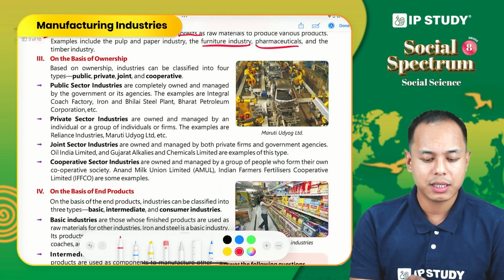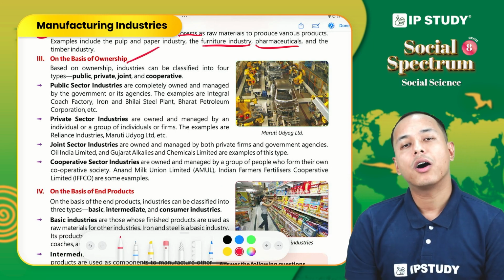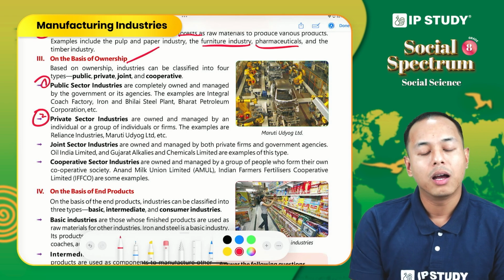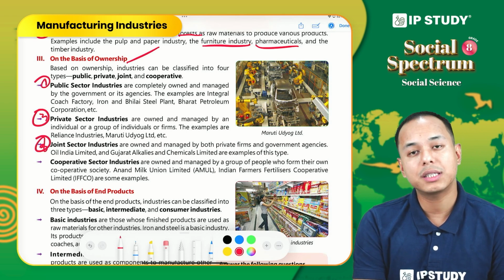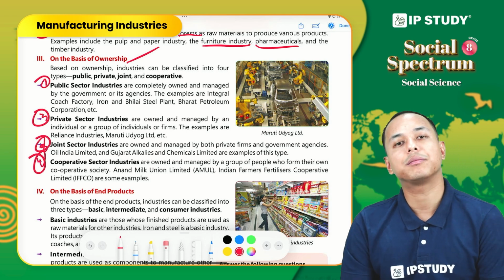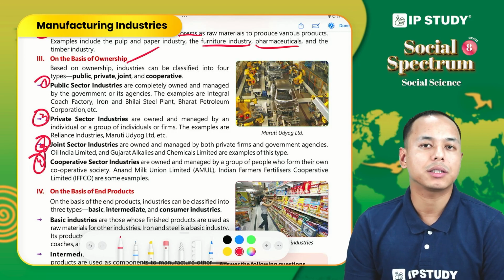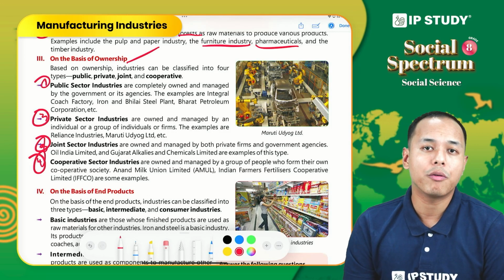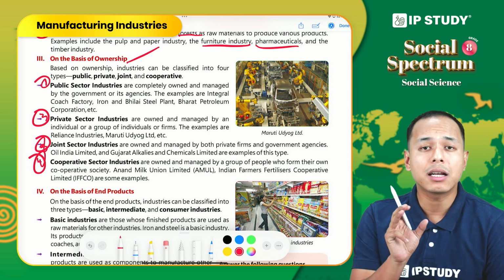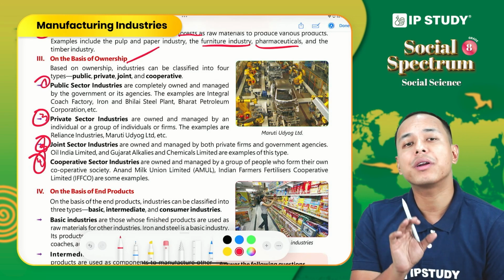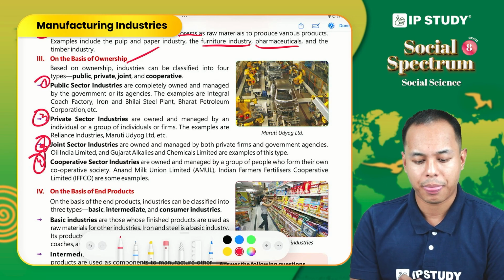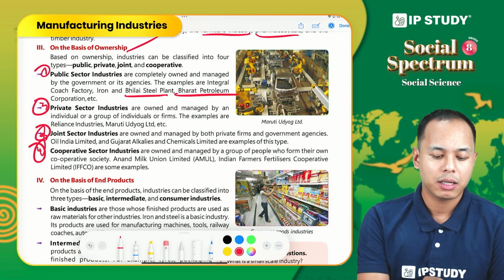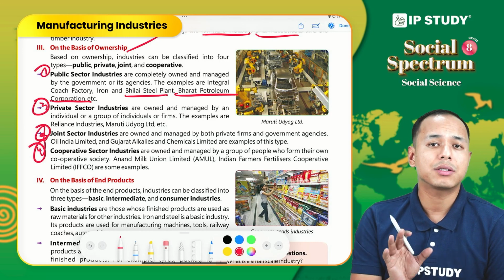Third classification, we can say, is on the basis of ownership. On the basis of ownership, industry can be of public sector, private sector, joint sector, and lastly cooperative sector. What do we understand by public sector? Public sector industries are those which are owned and run by the government, or the operation is handled by the government. For example, Bhilai Steel Plant, Bharat Petroleum Corporation. So these are the industries run by the government.